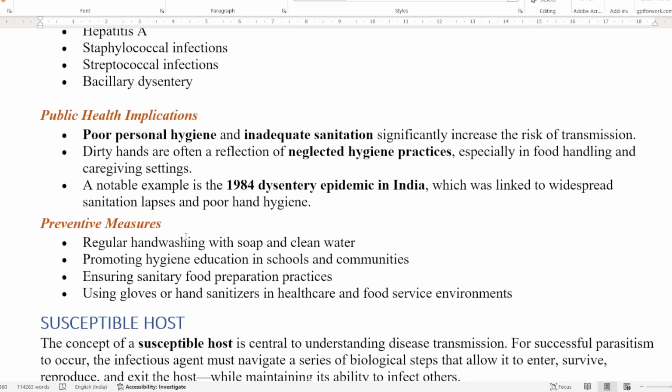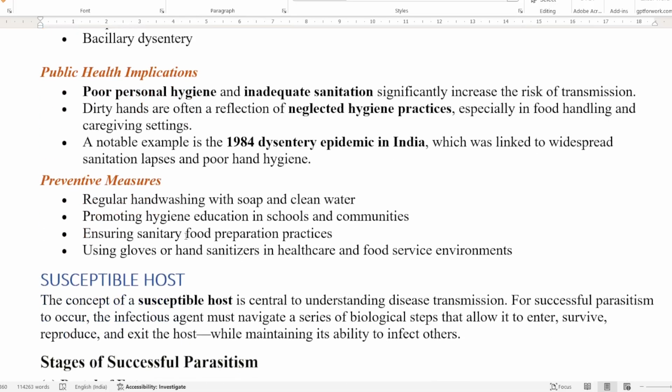Now, what are the public health implications? Public health implications means poor personal hygiene and inadequate sanitation increase the risk of transmission. So the public health professionals have to educate people regarding these protocols like hand hygiene practices, sanitation, good hygiene practices, personal hygiene. Dirty hands are often a reflection of neglected hygiene practices.